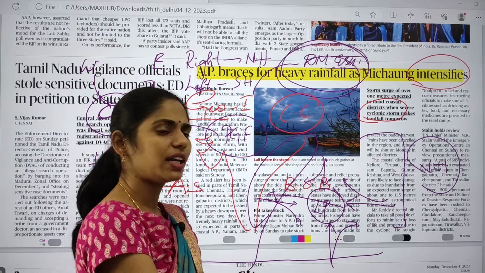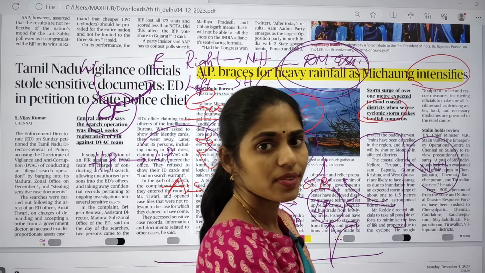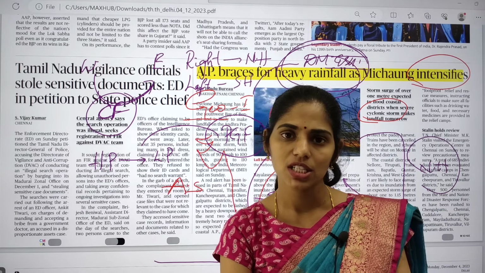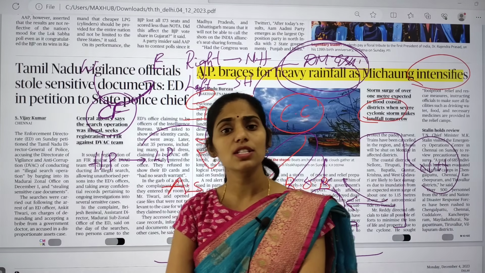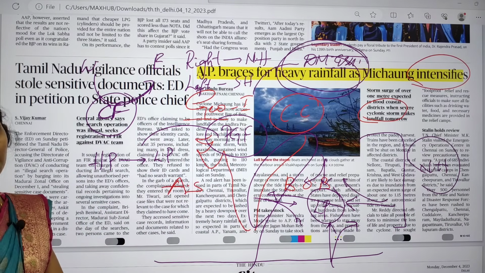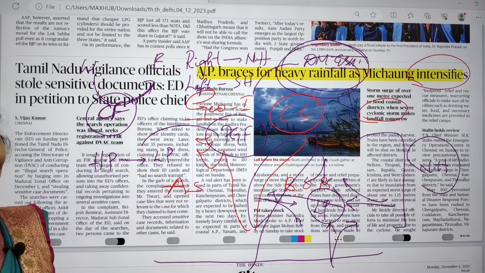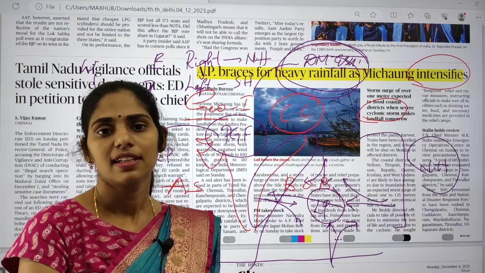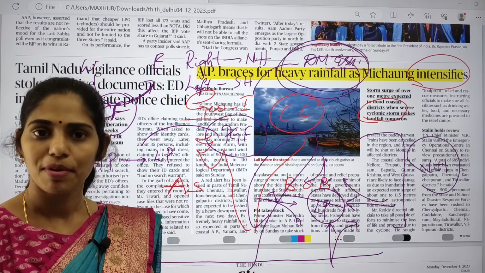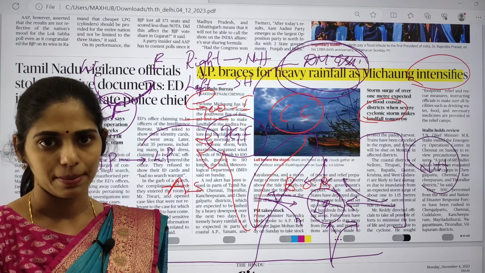For example, wildfires, increasing temperature, heat waves, melting of glaciers, sea level rise. Because of these devastating impacts, there is increased incidence and frequency of cyclones in the Bay of Bengal and Arabian Sea.